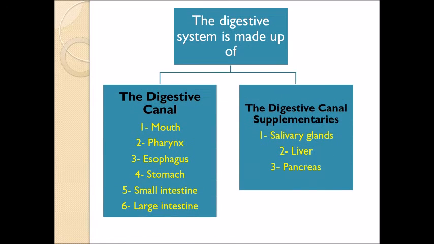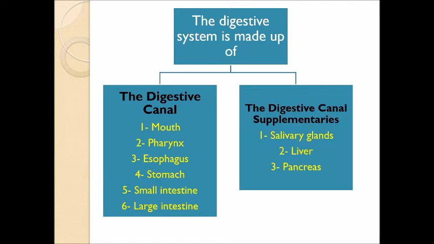Our digestive system contains so many organs. We divide the organs of the digestive system into two groups. One group is called the digestive canal, and the other group is called the digestive canal supplementaries. Let's go with the digestive canal organs.